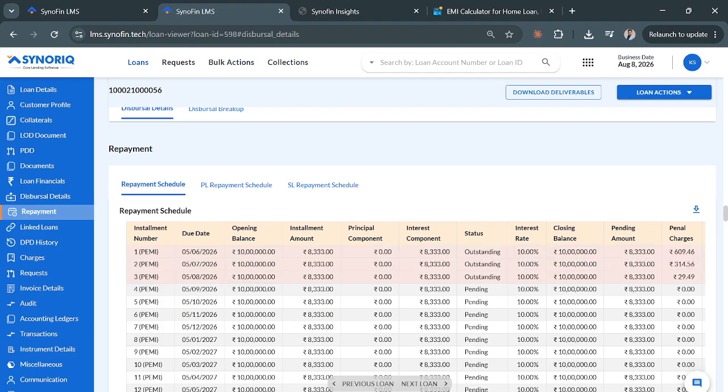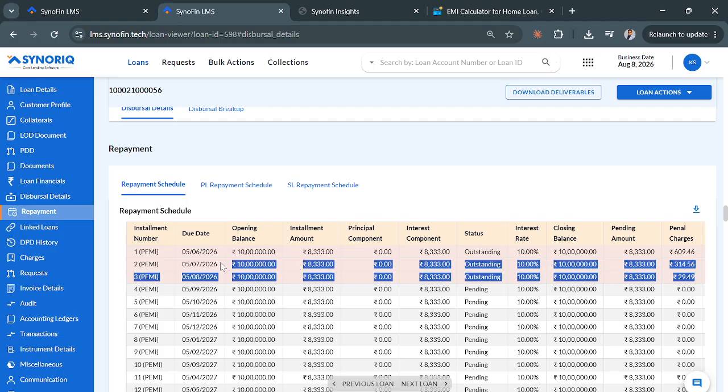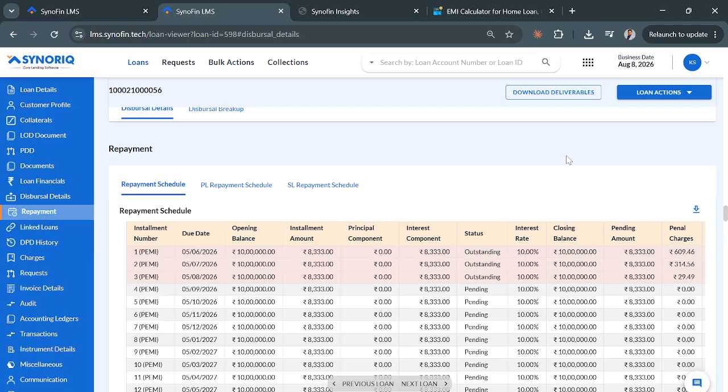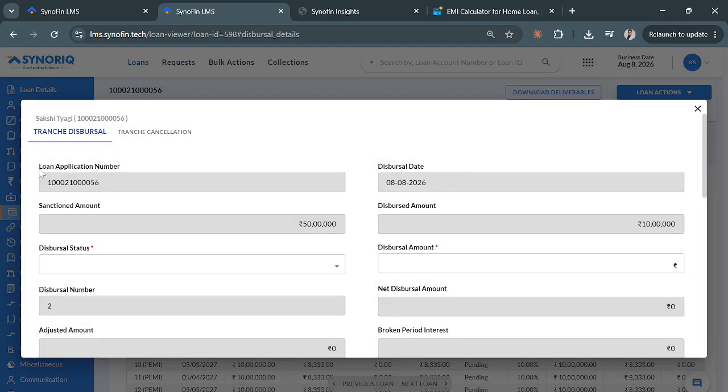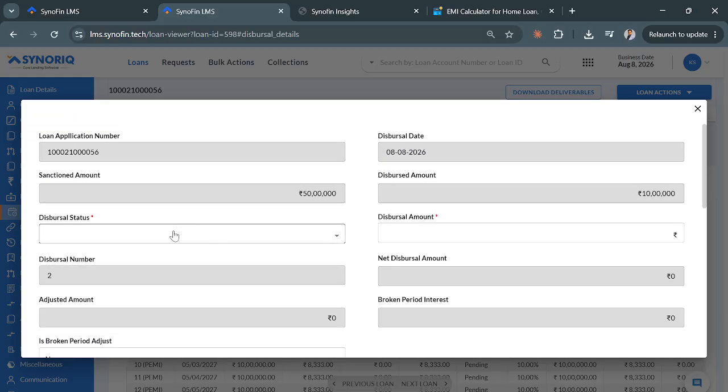Now let's say we want to disburse subsequent tranches, right? Generally, if customer is not paying EMIs, NBFCs won't give them more money, but this is a testing case, so we'll be able to disburse more tranches here. So let's go to tranche disbursement in loan actions. There are some static fields being shown here: disbursal date, sanction amount, just for representation. Now disbursal status. This status would show whether, after this tranche, the loan will get fully disbursed or it would be partially disbursed.